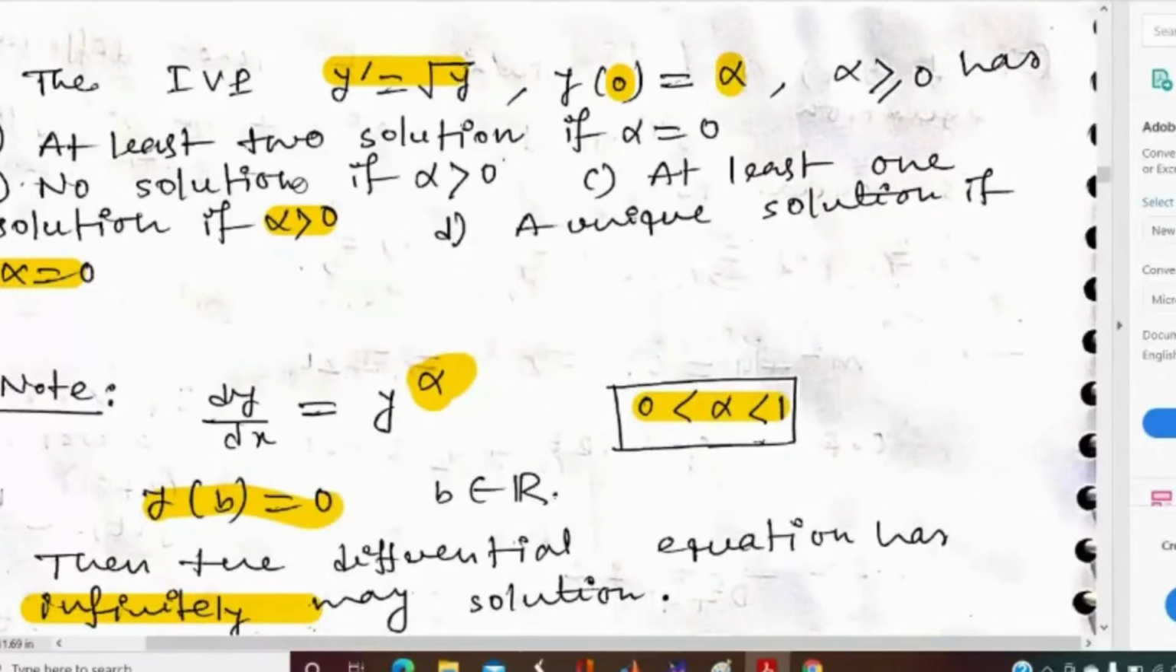Next we will discuss the other options. Is the first option clear to everyone? Yes, sir. Okay, now see what happens if alpha equal to 0.